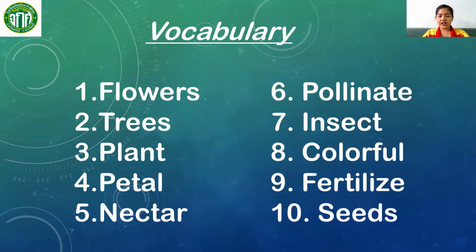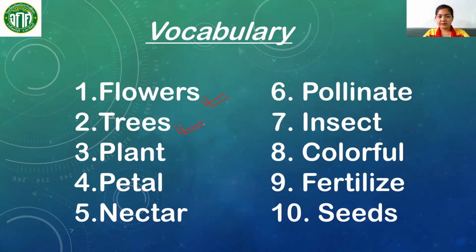Just follow teacher on your end, and later on, I will ask you to unmute to spell the words. Number 1, flowers. Number 2, trees.